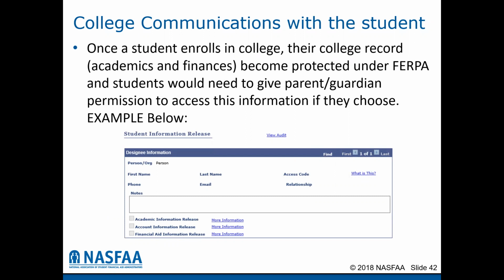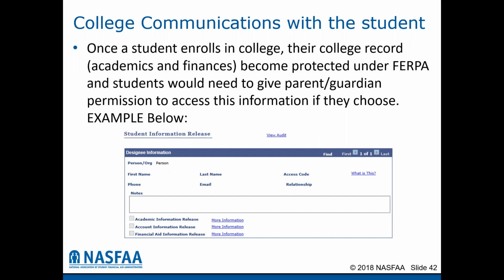Once a student enrolls in college, their college record, including academics and finances, become protected under the FERPA law, the Federal Education Right to Privacy Act. And students would need to give parents or guardians permission to access the information related to their academics and finances. So below is an example of a student information release on a school portal.